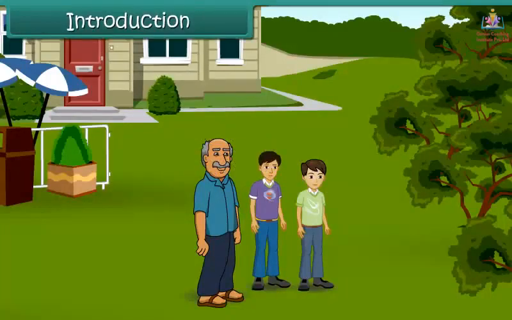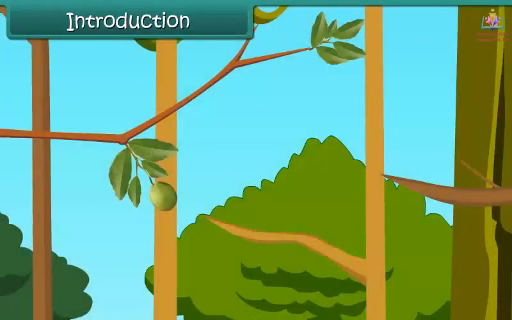Shyam and Ram are at their uncle's farmhouse. They are playing around the trees. They are happy to see ripe guavas on the tree.